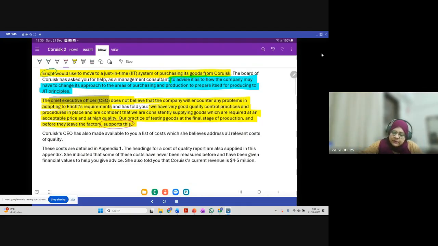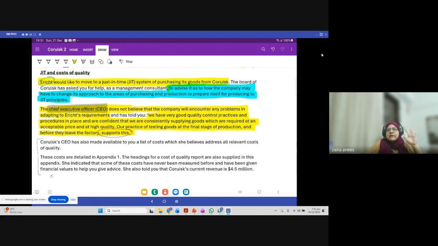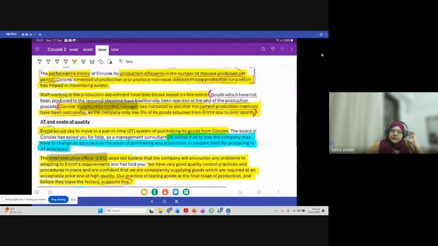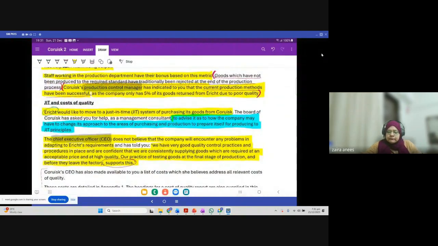The Coruisk CEO has also made available to you a list of costs. This is something we will discuss later at the end of the question. It doesn't relate to this part. So this means we need to question this also, that your quality manager and probably your CEO both believe that everything is fine, but actually things are not that good. So let's move back to the requirement.